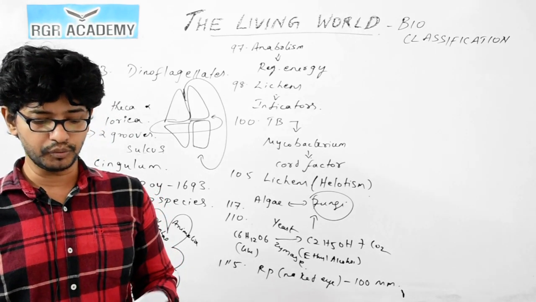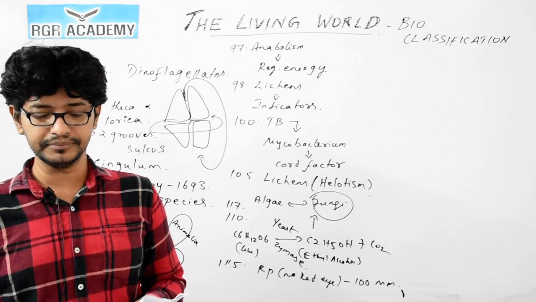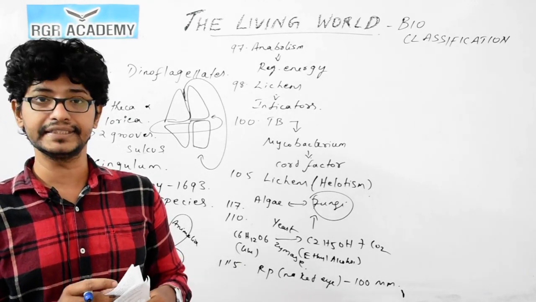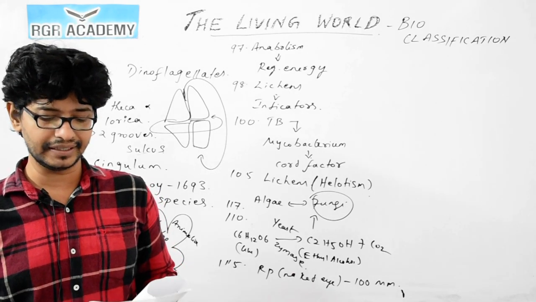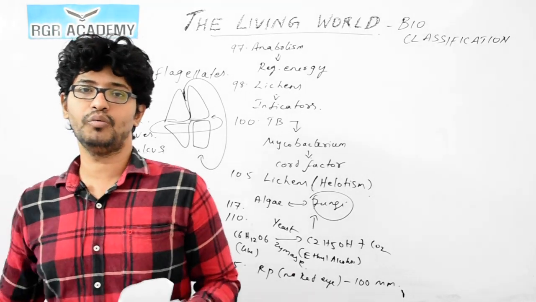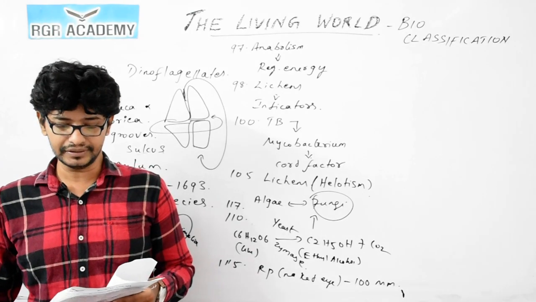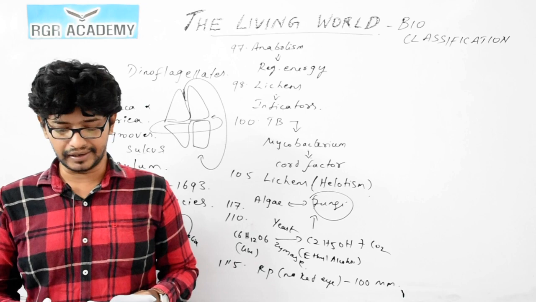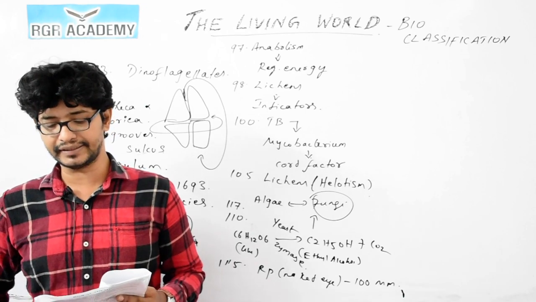Fine. Question number 120. The causative organism of Kala Azar is Leishmania donovani. Leishmania donovani caused this particular disease called Kala Azar. So option 2 is the correct answer.